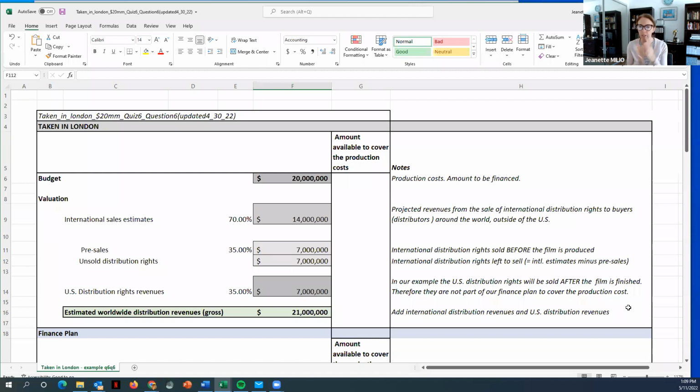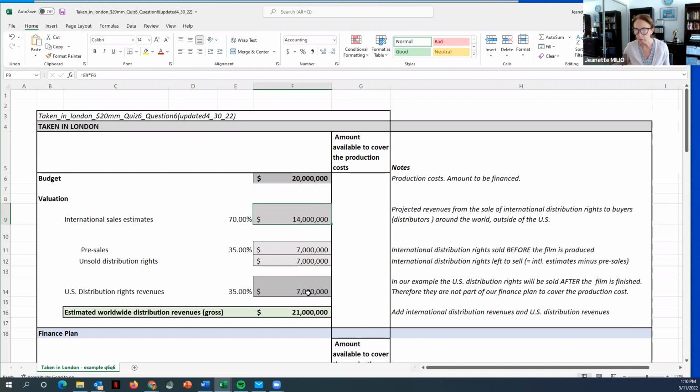We have to figure out for our finance plan, what is the movie going to be worth so we can actually structure our finance plan. So this, again, is simply us putting together projections, estimates. So we're thinking in this case, the movie will have 70% of the budget in the take scenario, which is the worst case scenario, to be receiving from international sales distribution rights. So everything outside of the US is what we're thinking is going to be 70% of the budget. So therefore, the international sales estimates are 70% of 20 million, which is 14 million.